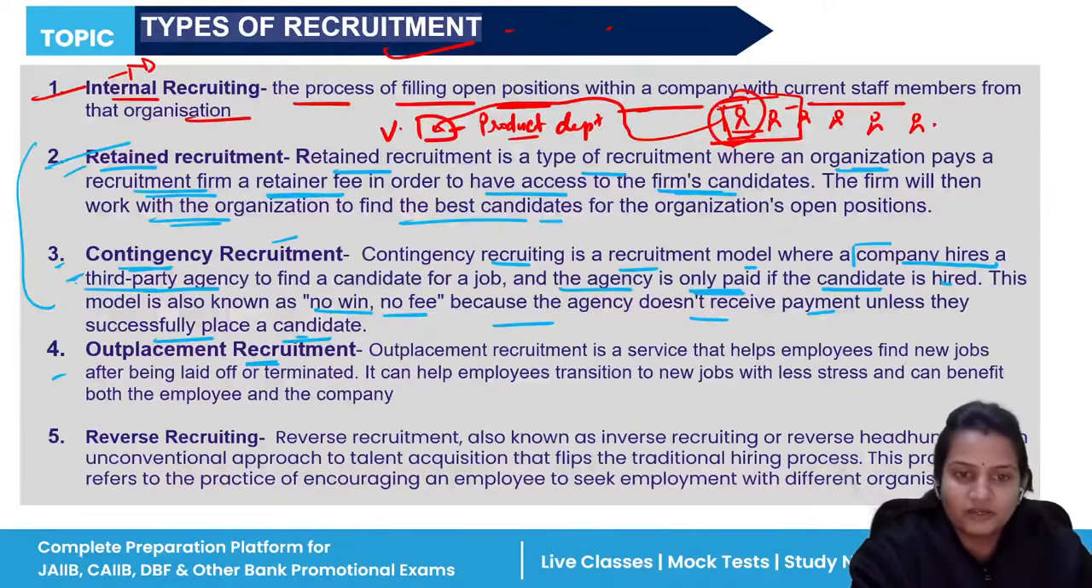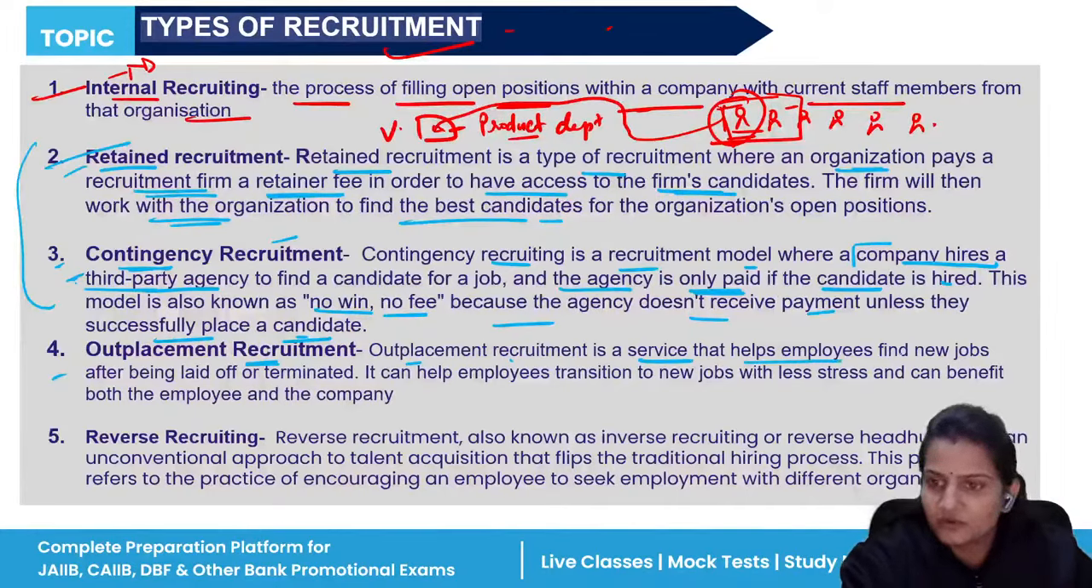Outplacement recruitment is what? This type of service is provided to those members who have been laid off from their company or who have been fired from the company. Such recruitment helps the employees who have been laid off to find a new job. It is a service that helps employees find new jobs because they have been laid off or fired from the previous company.